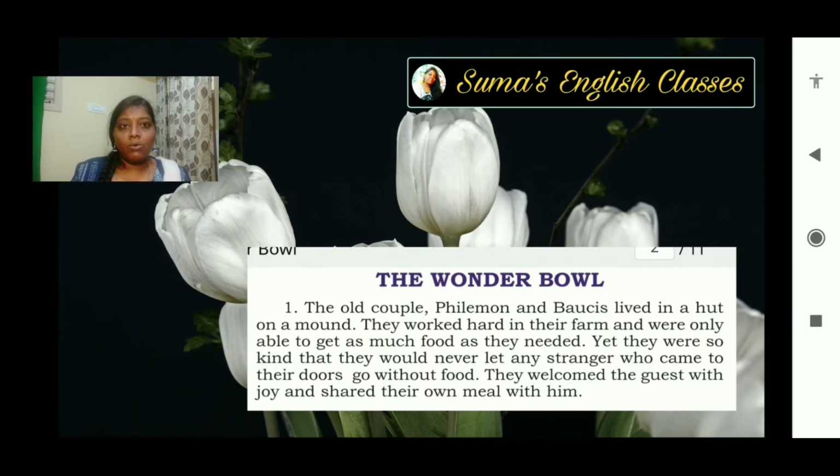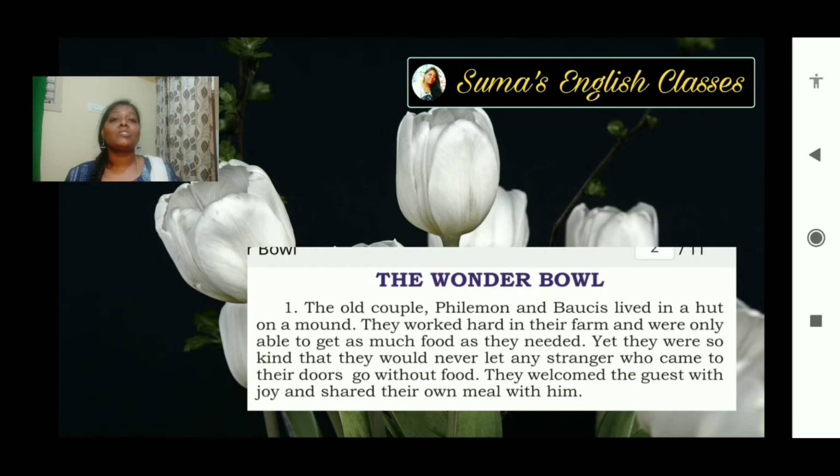The Wonder Bowl. The old couple, Philemon and Baucis, lived in a hut on a mound. They worked hard in their farm and were only able to get as much food as they needed. Yet, they were so kind that they would never let any strangers who came to their doors go without food. They welcomed the guests with joy and shared their own meal with them.